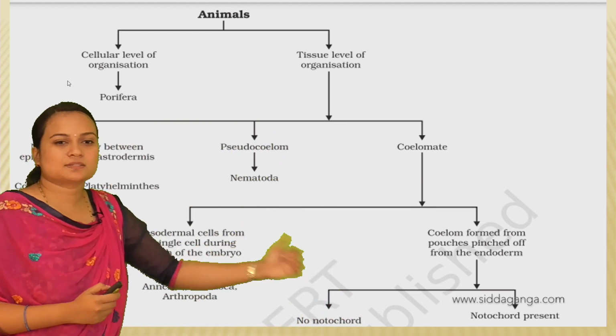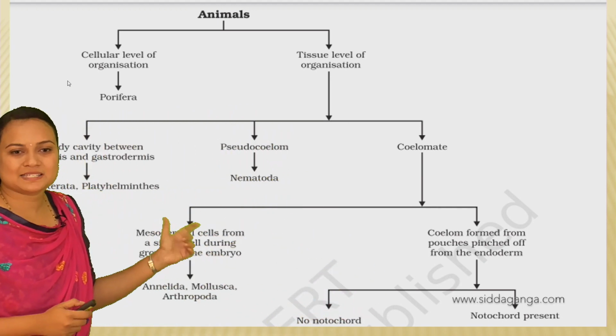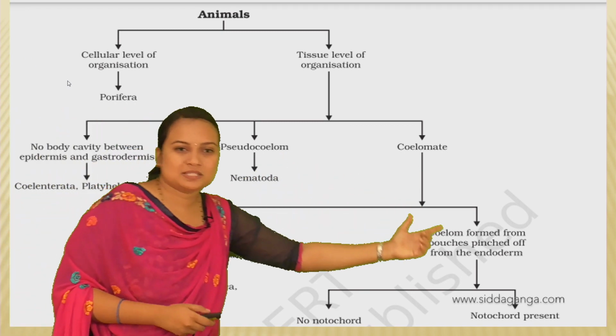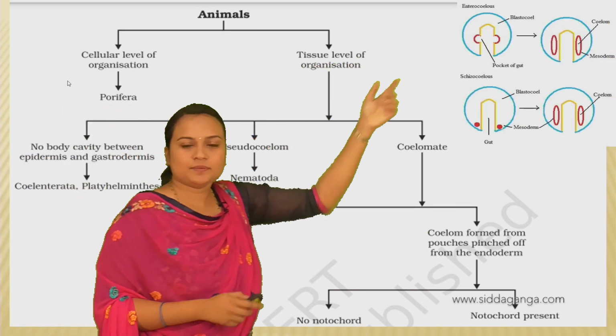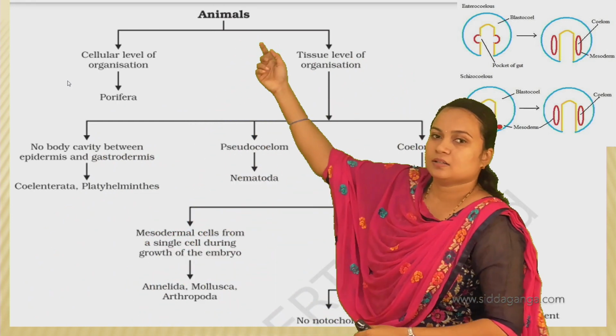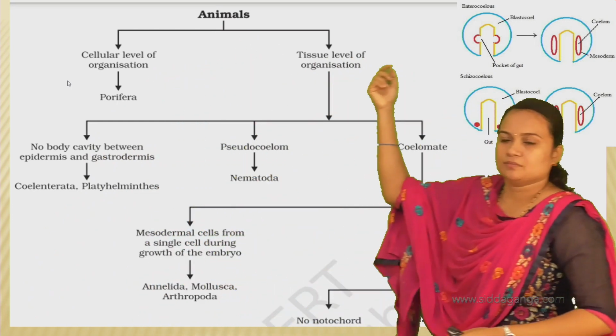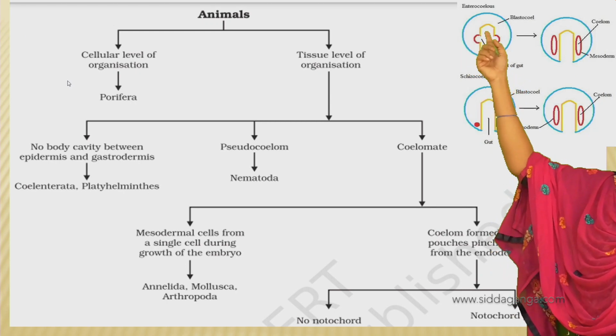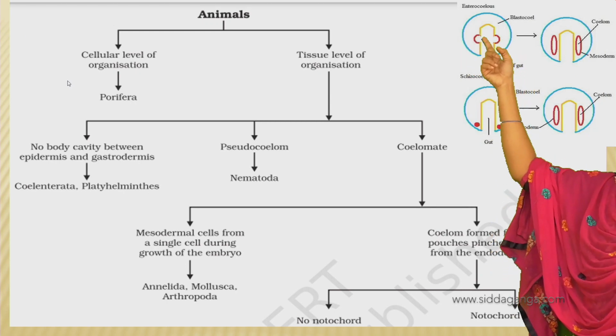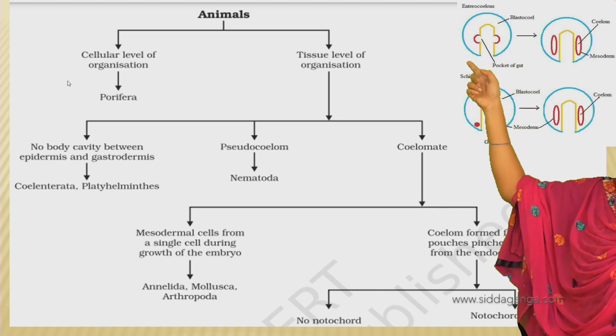So what is this? What are these mesodermal cells, or what is this coelom? Let us see here. The yellow color which you can see is the endoderm, the blue color is the ectoderm.